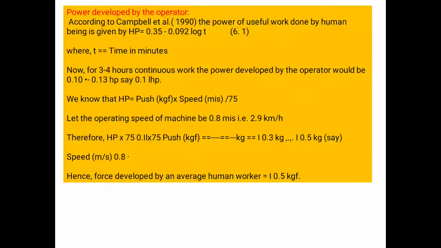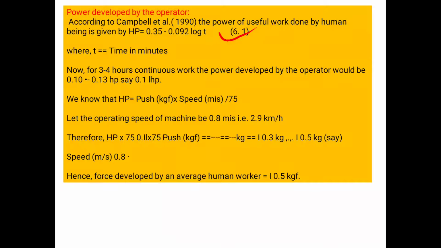So firstly we'll calculate the power developed by operator when we are operating this single time cycle hoe in agriculture for weeding purpose. Whatever power is to be generated by operator, as well as man, can be calculated by using this formula. Number first, Campbell has given this formula for human operation, that is HP is equal to 0.35 minus 0.092 log t.